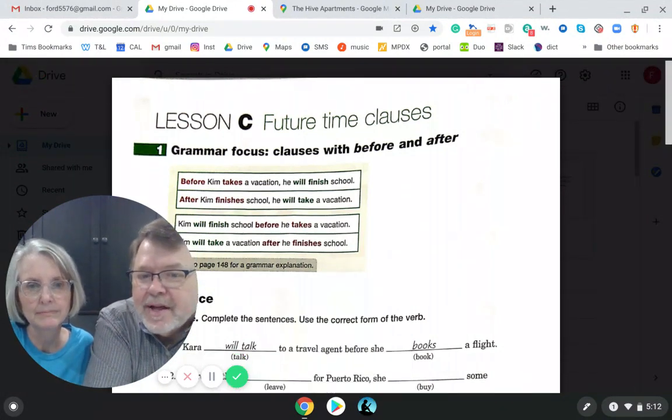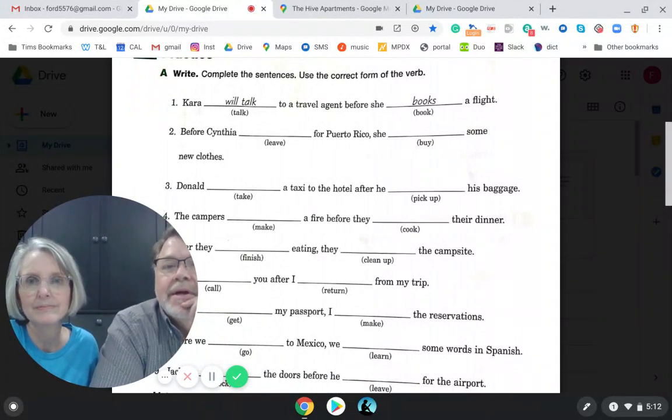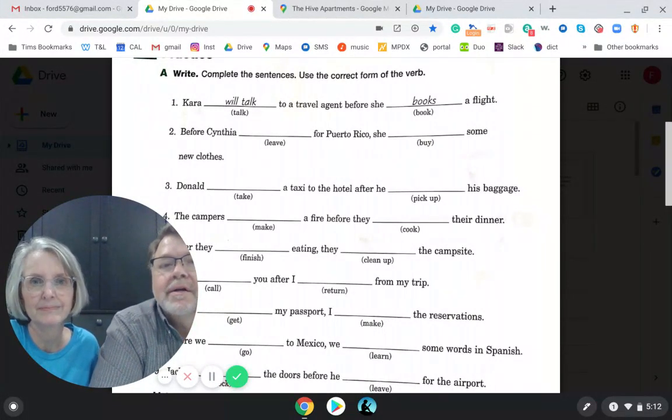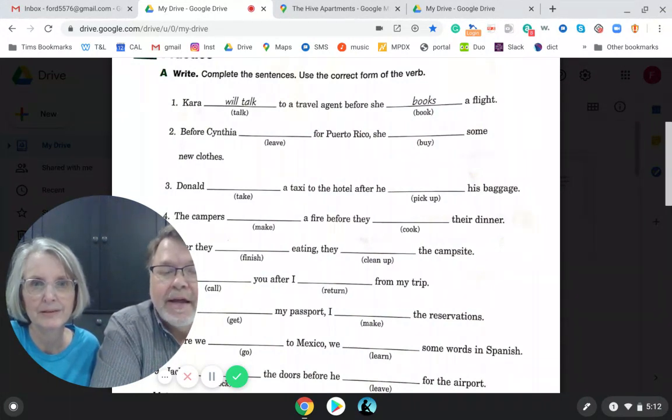So there were lots of those on this page. The one that they gave you as an example, Kara will talk to a travel agent before she books a flight. So the two clauses, one has Kara talk to a travel agent, and the other is the clause before she books a flight.